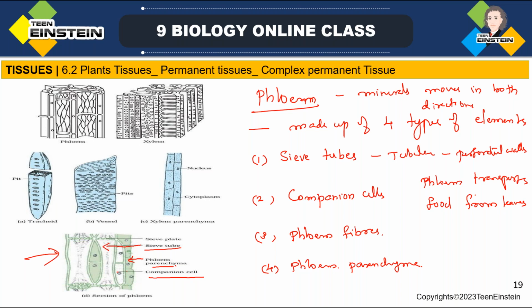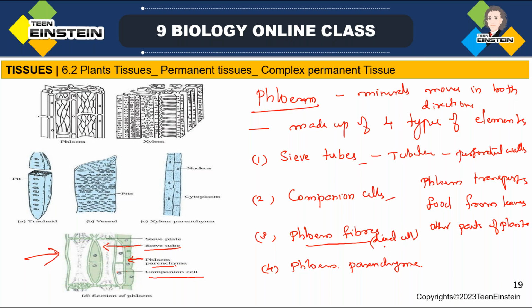So from leaves, food is conducted to other parts of the plant with the help of phloem. And all the cells except phloem fiber are living cells.